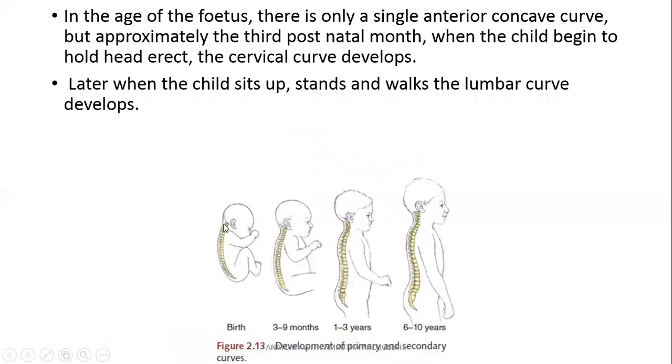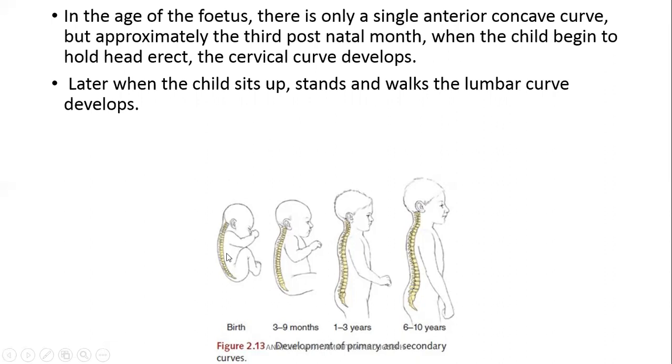So at the time of birth, this is a curvature. This curvature is having a concavity anteriorly placed. Soon the shape of the vertebral column changes like this.